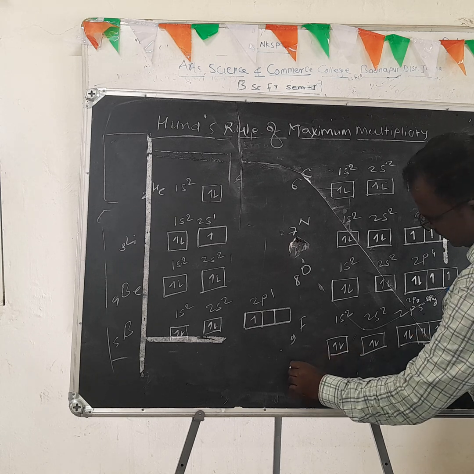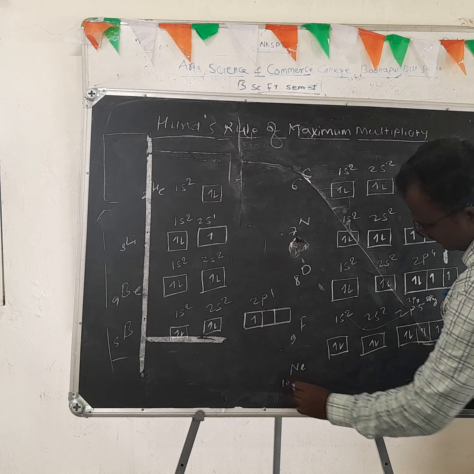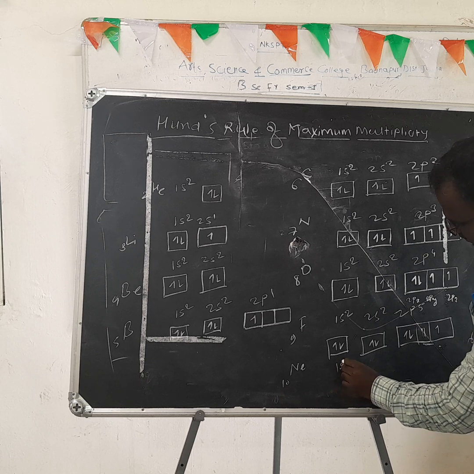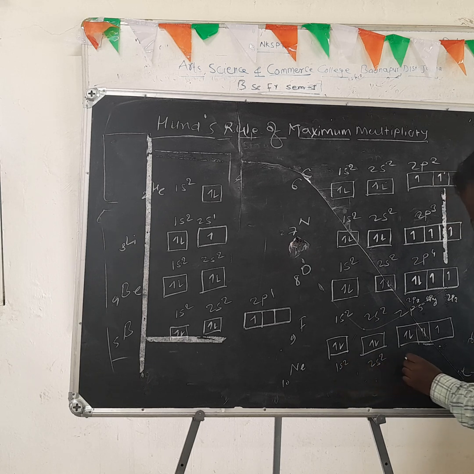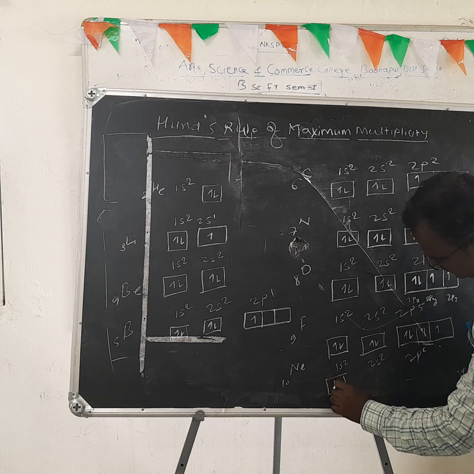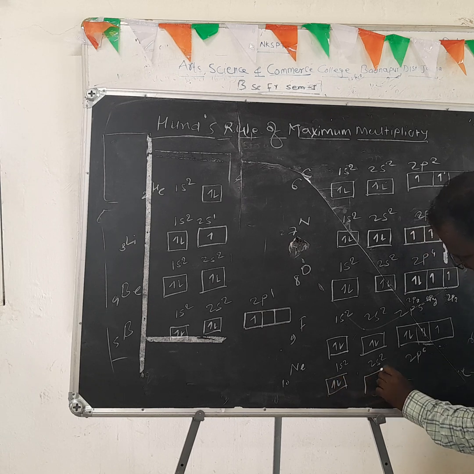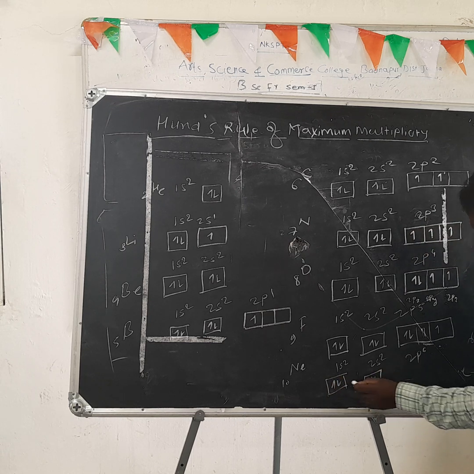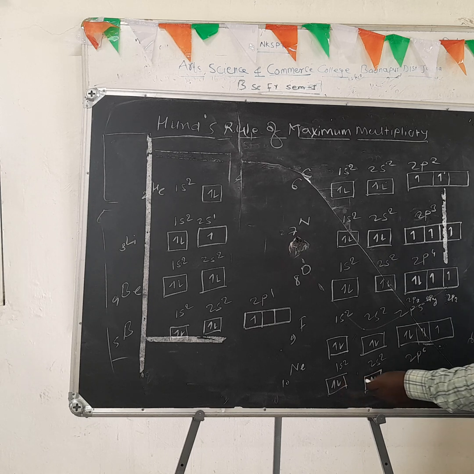Then another example, neon. Atomic number is 10. Electron configuration is 1s2, 2s2, 2p6. The 1s subset is completely paired, the 2s subset is completely paired.